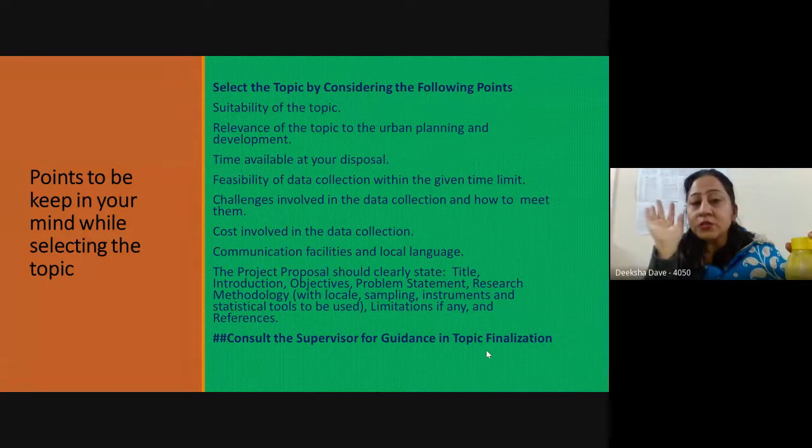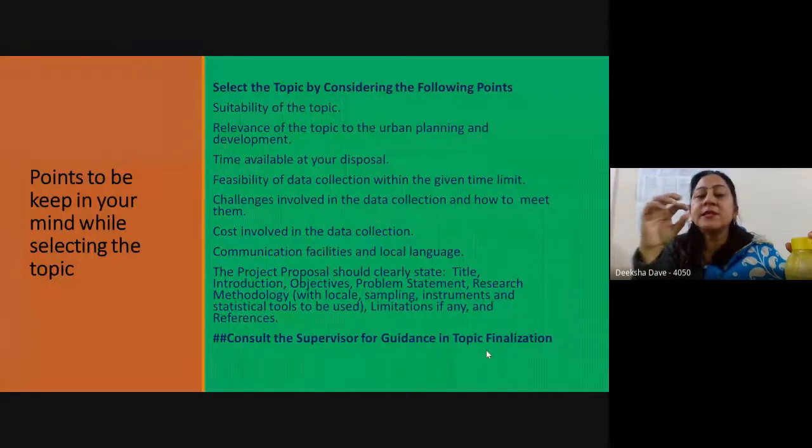Challenges, if any, and cost, if any, that is incurred. So please look into that, what kind of work you are thinking of. We have the previous project reports also on the portal. You can check them, and then you can decide amongst yourself what kind of work you want to do.